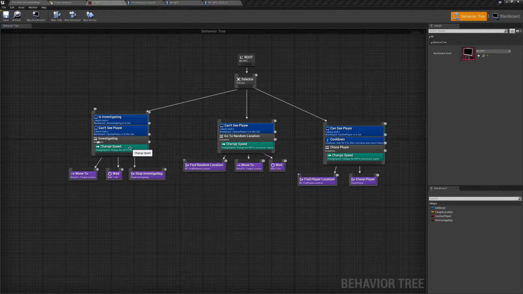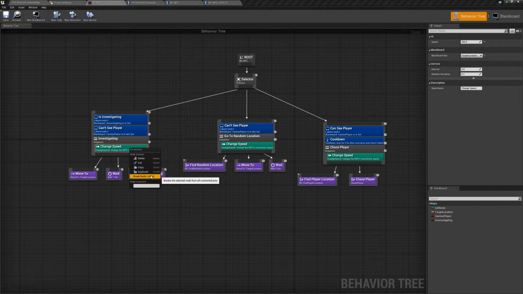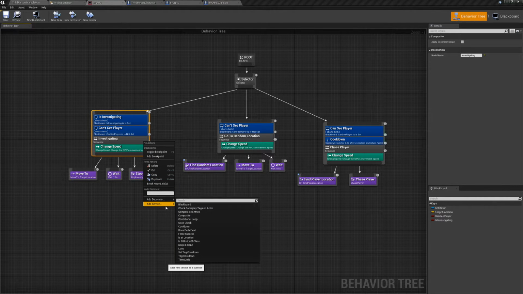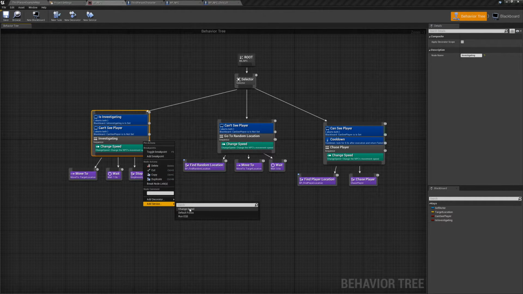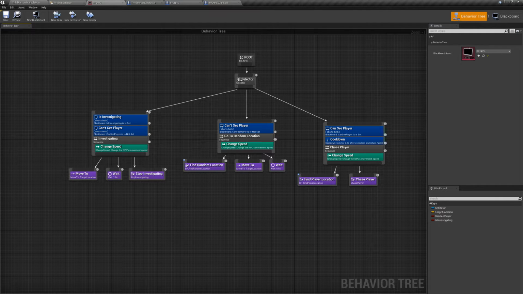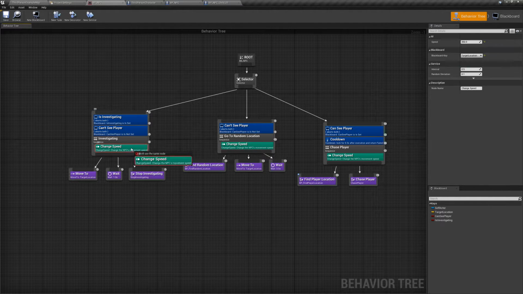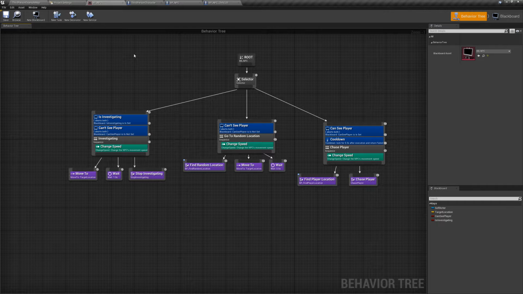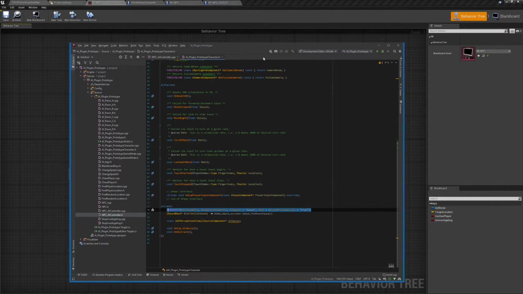Change speed is a service to change the speed. When it hears a sound, it runs. Here it's walking at 150 is the value. It runs at, I think I said 350, and then it chases at 500 until it lets go, and then it goes right back to walking, right?